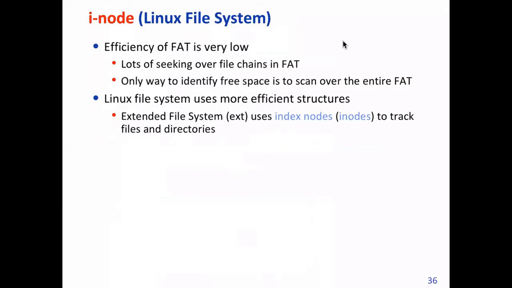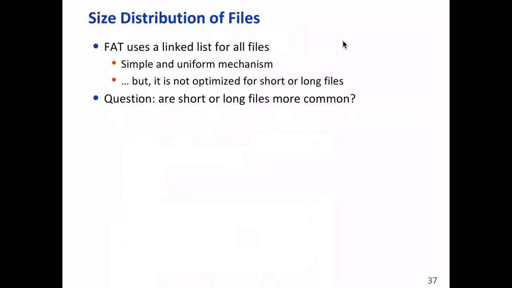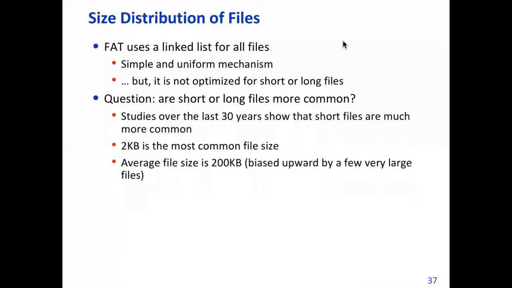Now, why do we want to come to a better design? Because FAT is generally slow. FAT is basically a linked list based mechanism, not optimized for very short and long files. Note that this FFS is designed based on a lot of simulations done.